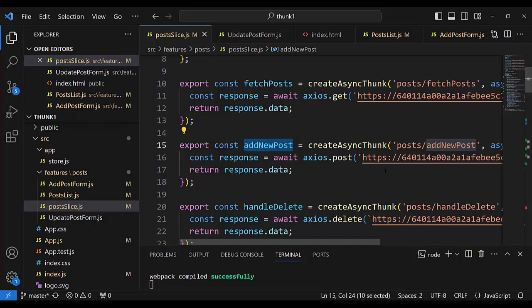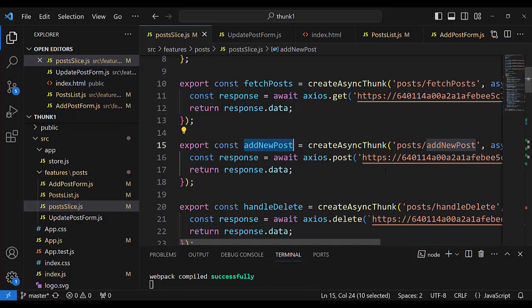If error, change state. If before there was no error, now there is an error, it is a new state. If fulfilled, send the payload. Before it was an array with 5 posts, now it will be an array with 6 posts.